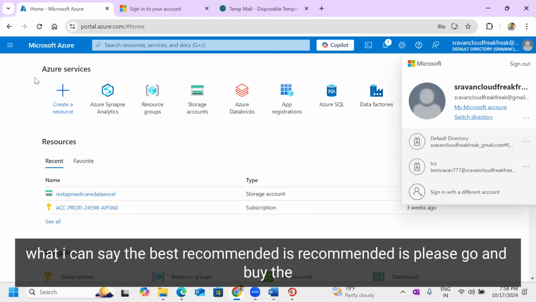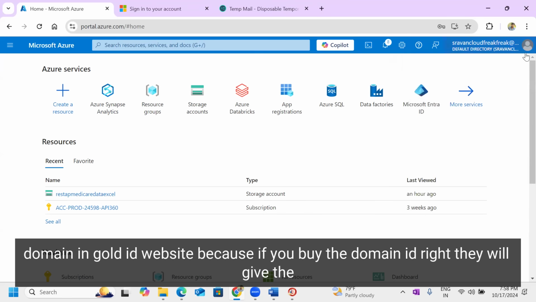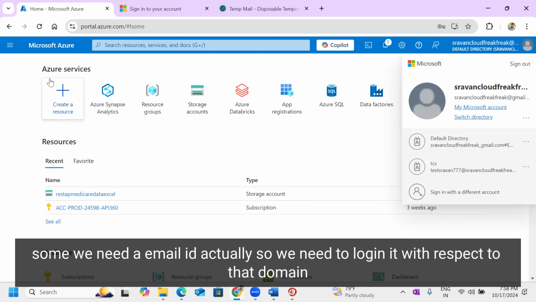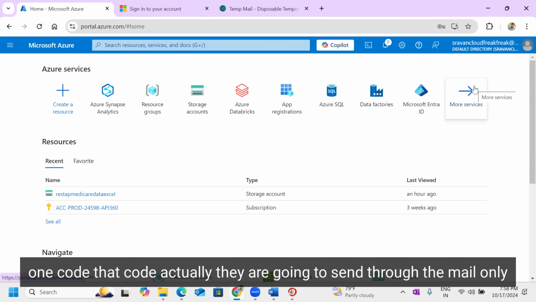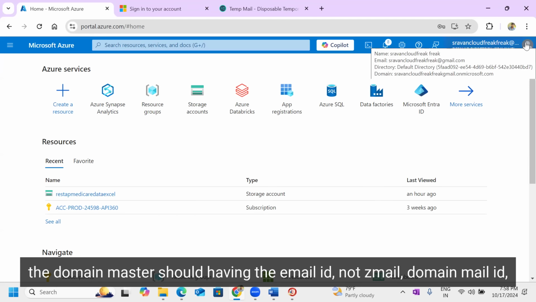The best recommendation is to go and buy the domain on the GoDaddy website. Because if you buy the domain, they will give you an email ID, and we need to log in with respect to that domain. While creating the Fabric portal, we need to provide a code, and they send that code through the domain mail only. So definitely we need a domain, and the domain should have an email ID, not Gmail.